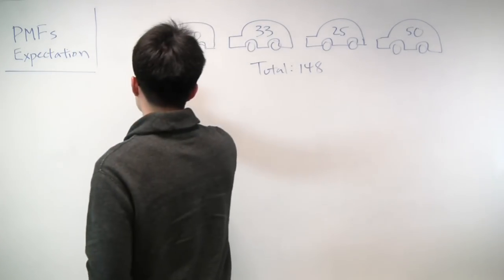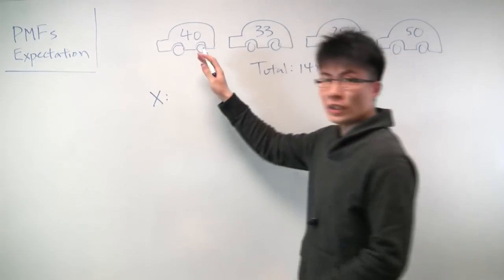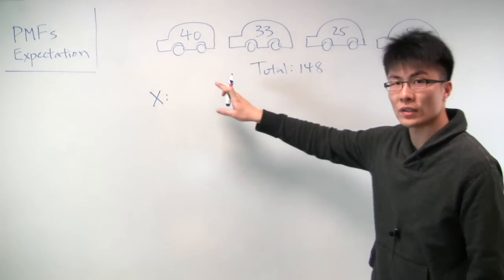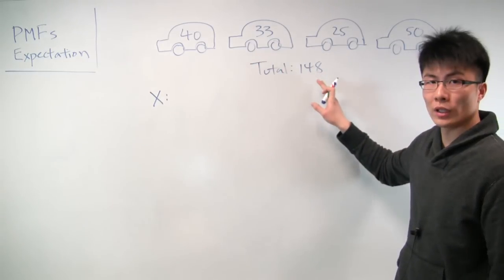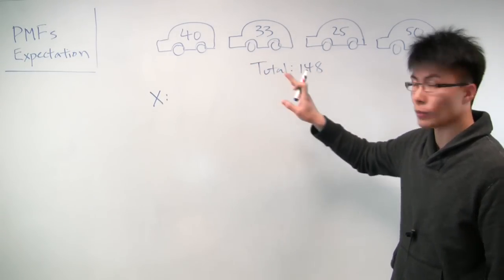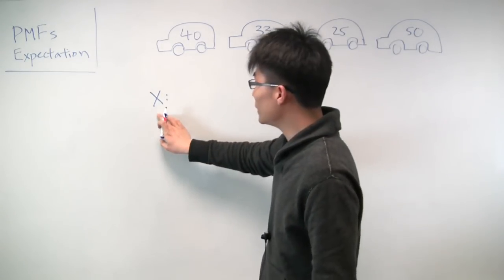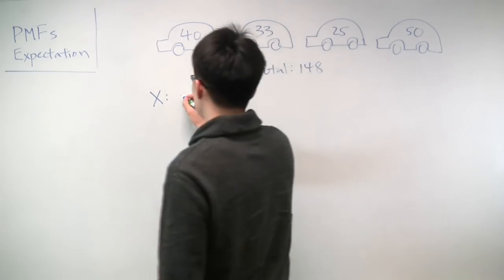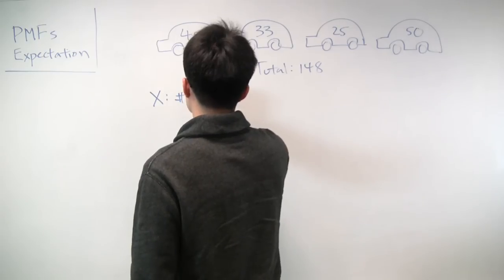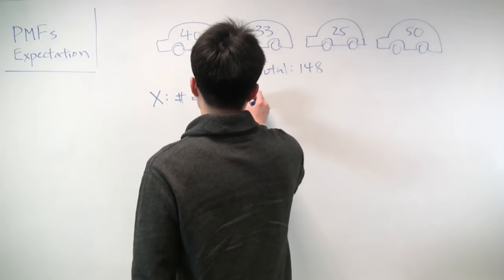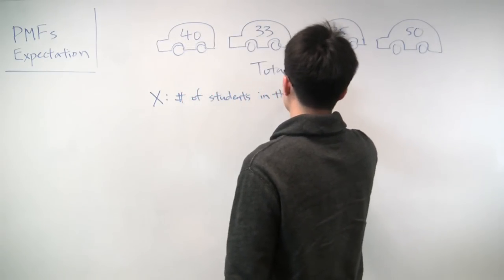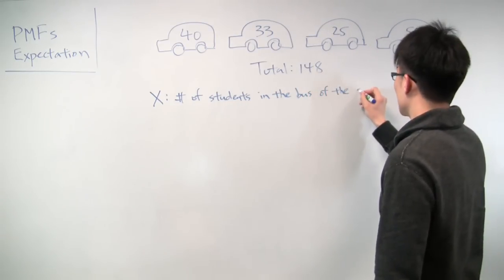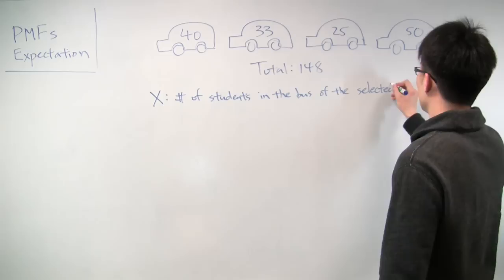So suppose that one of these 148 students is chosen randomly. And we'll assume that what that means is that each one has the same probability of being chosen. So they're chosen uniformly at random. And let's assign a couple of random variables. So we'll say x corresponds to the number of students in the bus of the selected student.